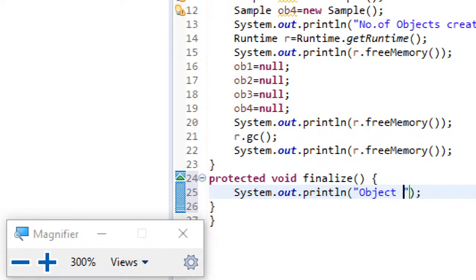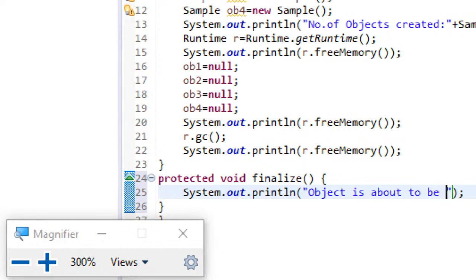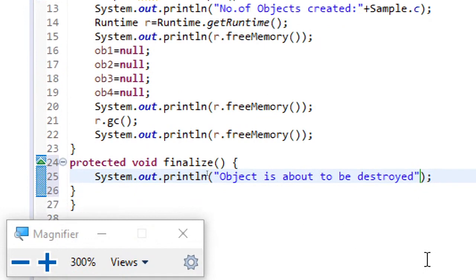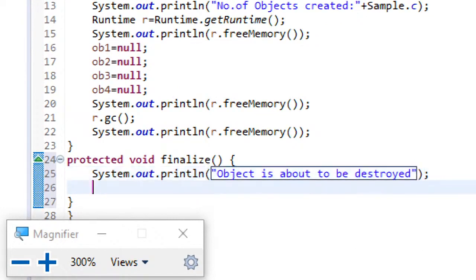Object is about to be destroyed. I have just written one simple statement, object is about to be destroyed. And then I'll also display the number of objects, because I have created 4 objects now.